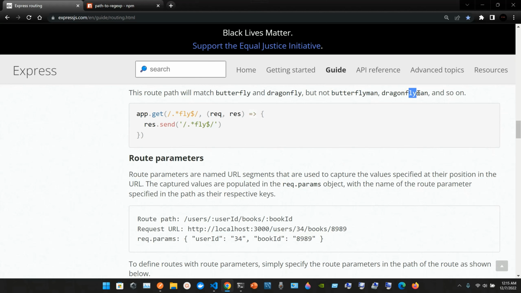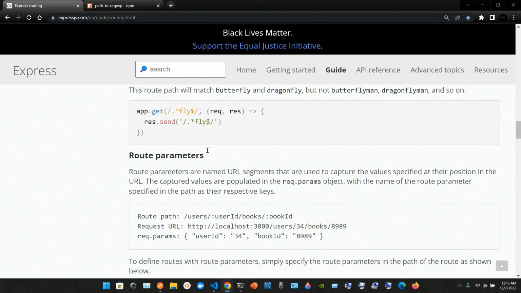Dragonflyman, again this fly is kind of in the middle. So this is the first argument. Second argument, request, response, res.send, and then open parentheses, inside single quotes we have slash dot asterisk fly dollar sign, and then we finish with a slash and the single quote.